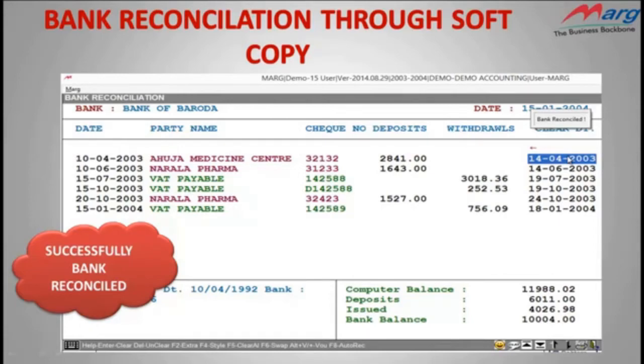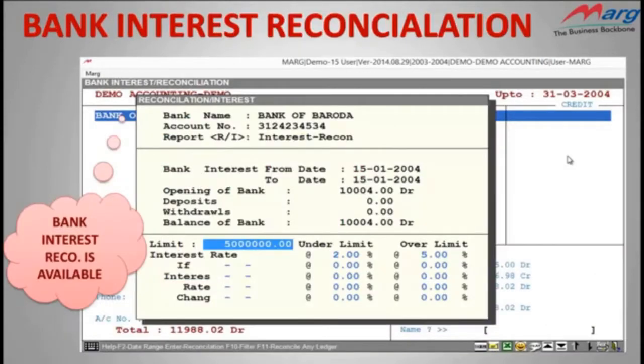Apart from this, we have another option in Mark, and this option is very unique and advanced, that is bank interest reconciliation. As we have already discussed, there are some parties or clients who have taken a bank limit from the banks, on which the bank also charges some percentage from clients as bank interest.